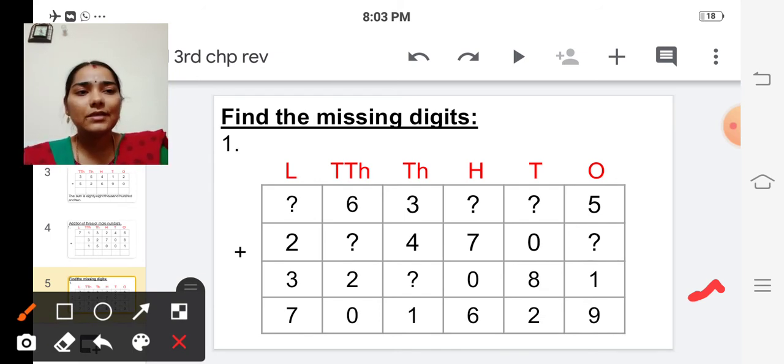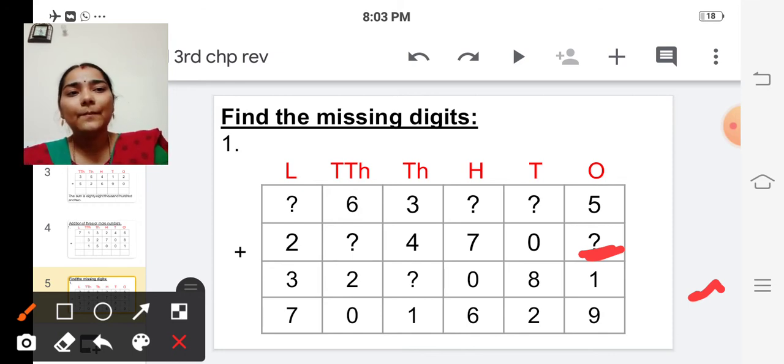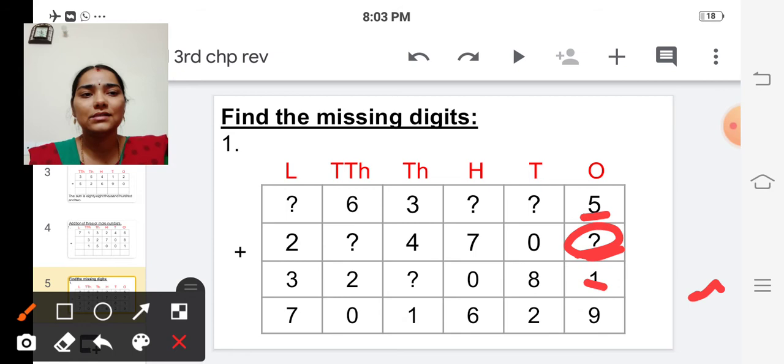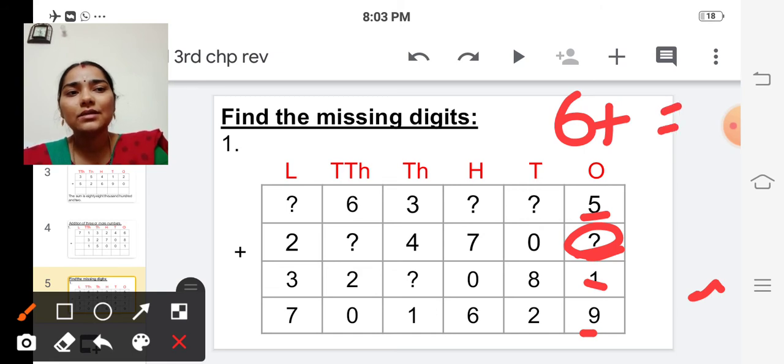So in the ones place, here the number is missing, isn't it? So here in the ones place, what are the numbers we are having? 5 and 1. And we have to find this missing digit, isn't it? So 5 plus 1 is 6. So we have to add one number to 6 to get 9, isn't it?